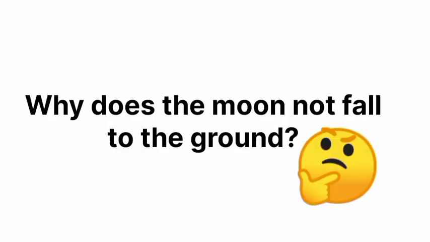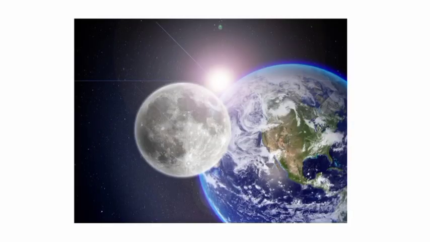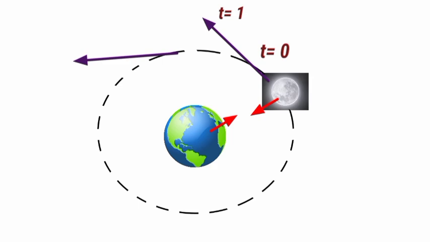Now, why does the moon not fall to the ground? Or we can also call it, why does the moon not fall to the earth? The moon doesn't fall to the earth because of the balance between the gravitation force between the two bodies and the moon's velocity and distance from earth. Look here, this is the path of the moon. So here is the earth and here is the moon. Moon velocity direction is tangent. If t equals 0, then t equals 1 should be here along the direction of velocity.